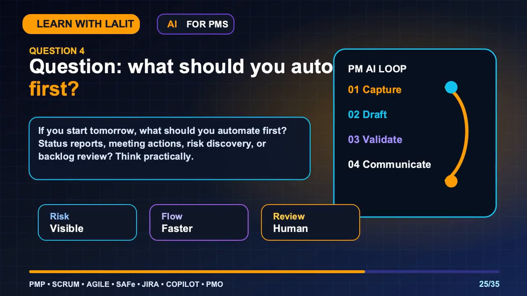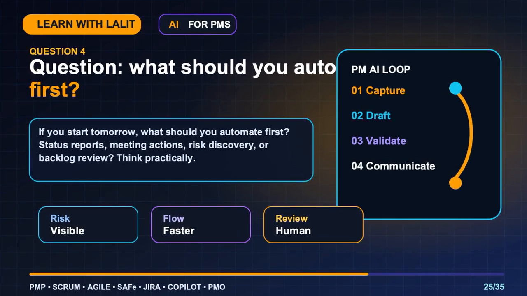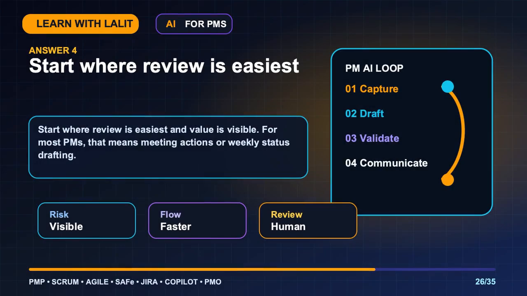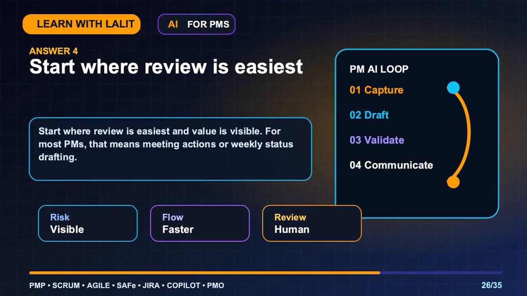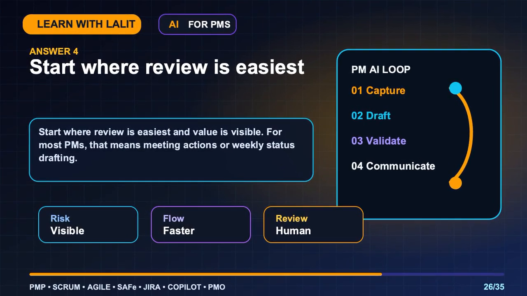If you start tomorrow, what should you automate first? Status reports, meeting actions, risk discovery, or backlog review? Start where review is easiest and value is visible. For most PMs, that means meeting actions or weekly status drafting.